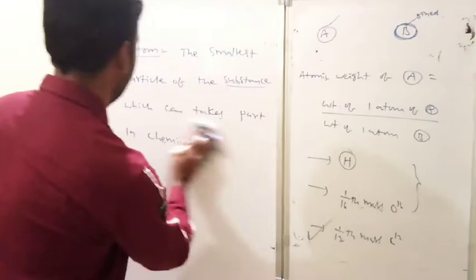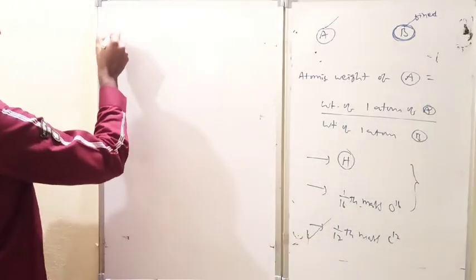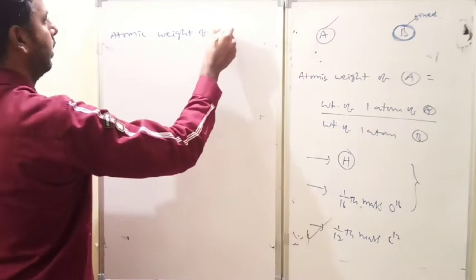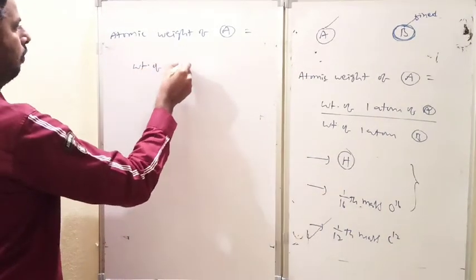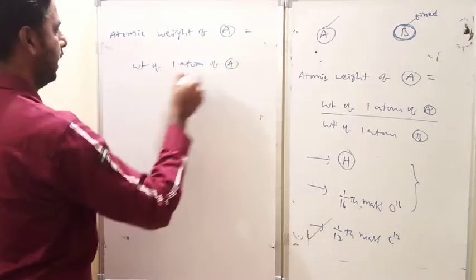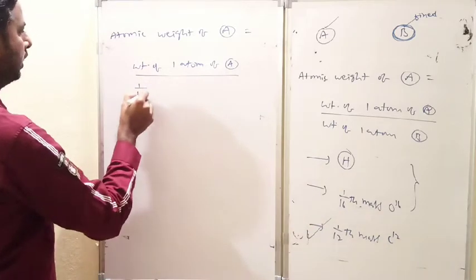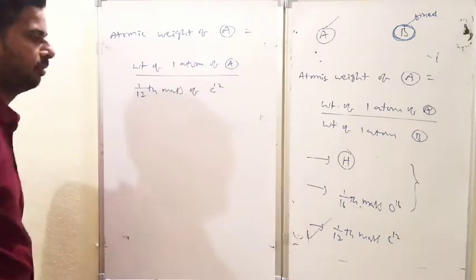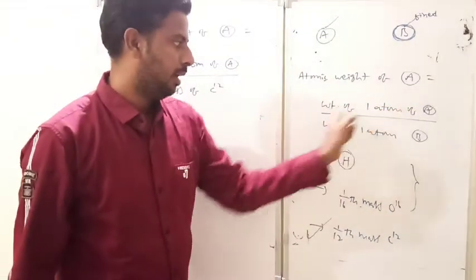From here, observe that now I shall replace this. The atomic weight of an unknown element A equals the weight of one atom of A divided by the weight of one atom of B, and in place of B you can put 1/12th mass of a C12 atom or C12 isotope. Do you understand here? Weight of one atom of A by weight of one atom of B.